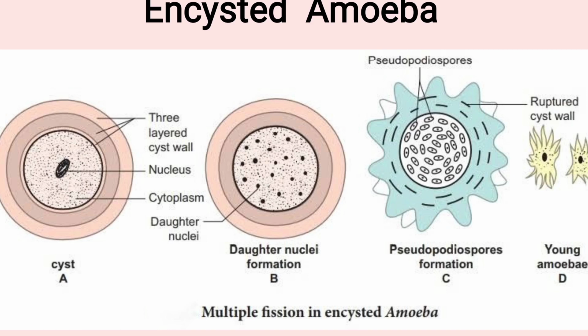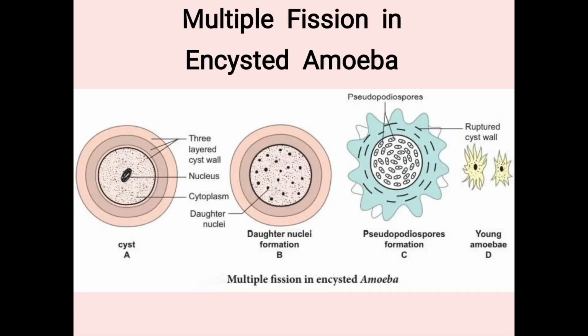This is the minute amoeba present inside the cyst. Later when conditions are favorable, when there is water and food availability, the pseudopodiospores will get released outside and each young amoeba will get dispersed. This is the multiple fission happening in the amoeba.